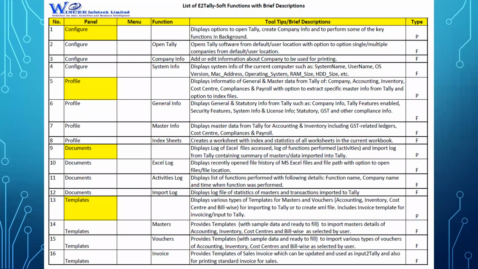And these are the functions available. This is also available online. For each of the functions, if you see here, it tells you the panel, the menu, and the function, and what you can do in that function. For example, in configure, you got 3 functions. In profile, you got 3 functions: general info, master info, and index sheets. I'll show you this also a little later.